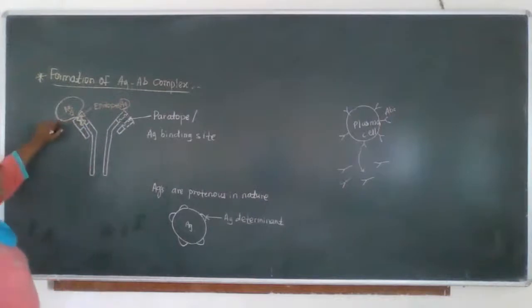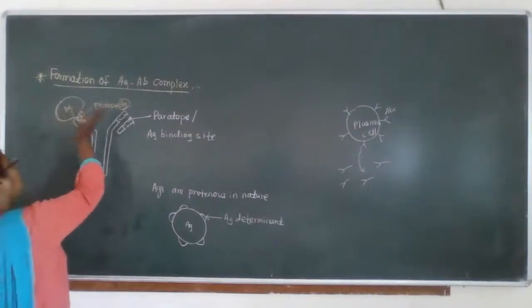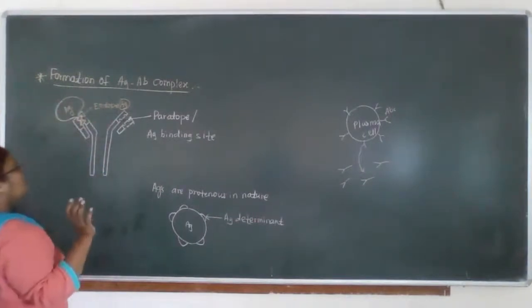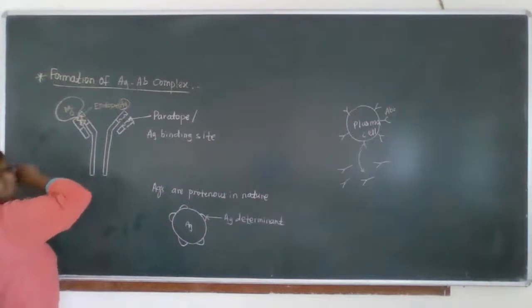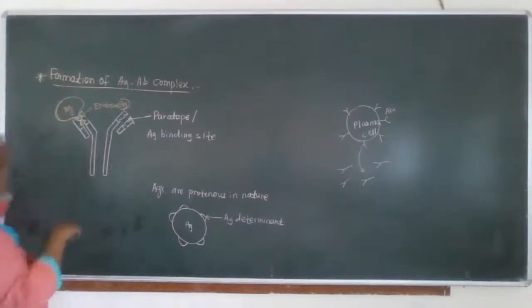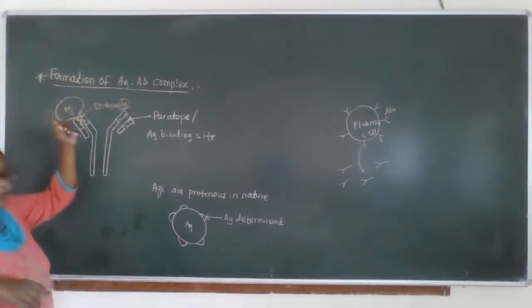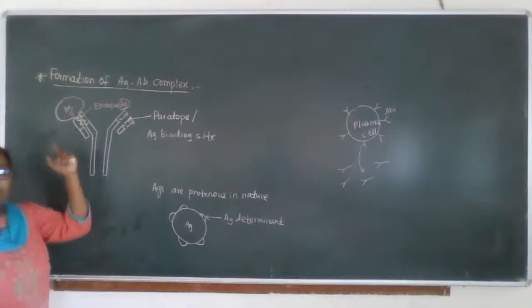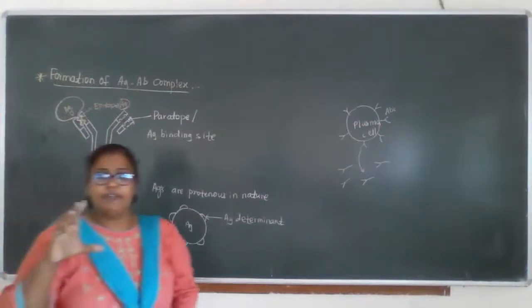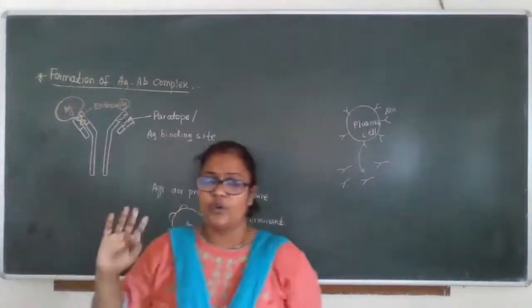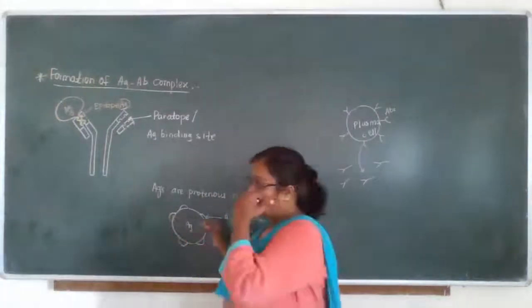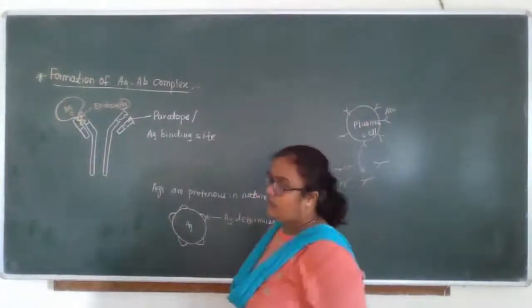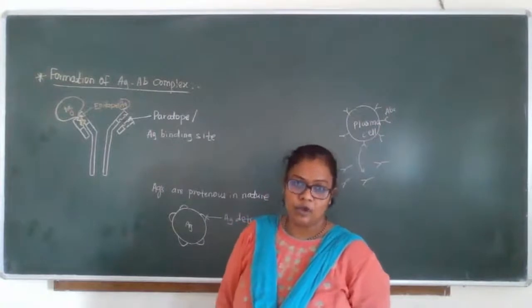When this antigen antibody complex is formed, the variable region gets detached from the constant region. Then this antigen antibody complex is engulfed by the phagocytic cell and gets destroyed. Clear, everyone? So this is all related to the formation of the antigen antibody complex.